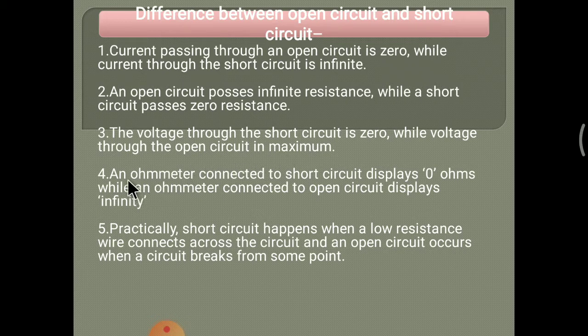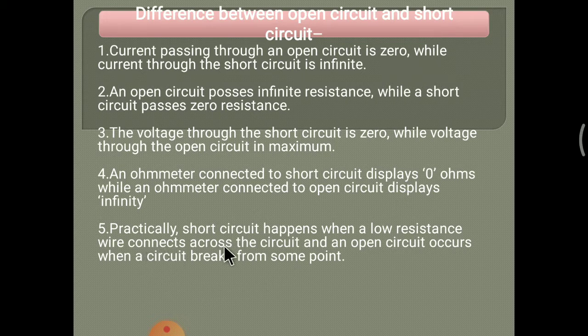Next, the fourth difference is that an ohm meter connected to a short circuit displays 0 ohm while an ohm meter connected to an open circuit displays infinity. The ohm is the unit of resistance. Zero ohms displayed in a short circuit means minimum resistance is there in a short circuit, and maximum resistance is there in an open circuit.